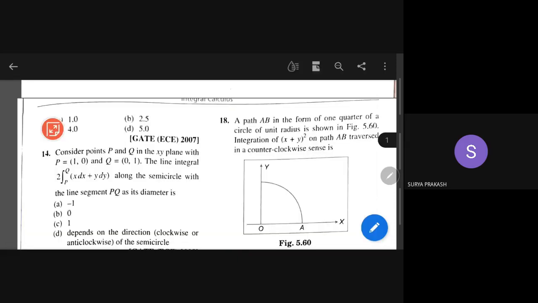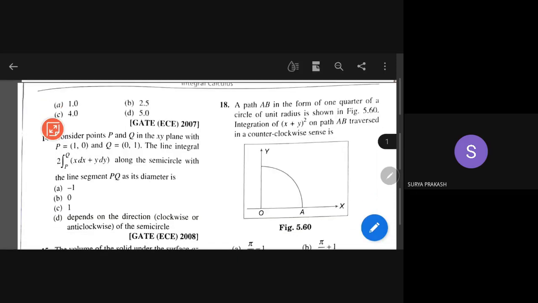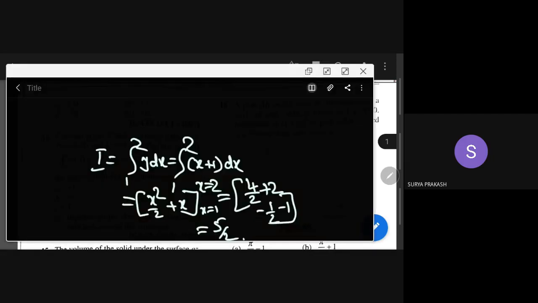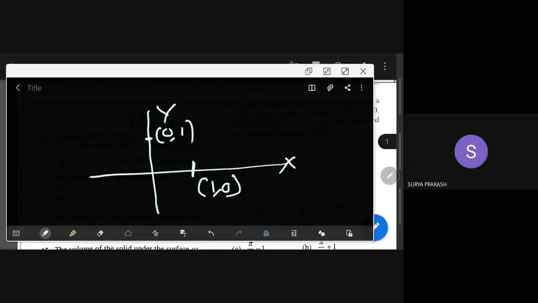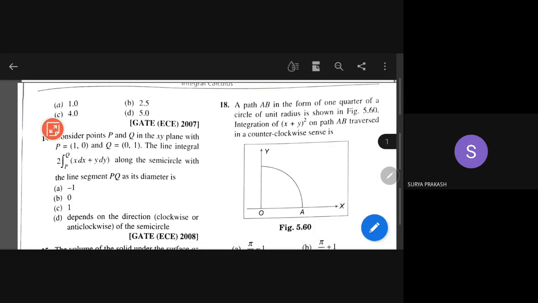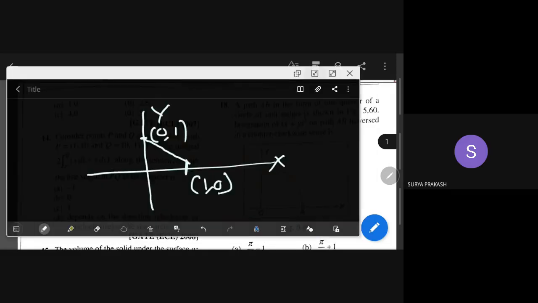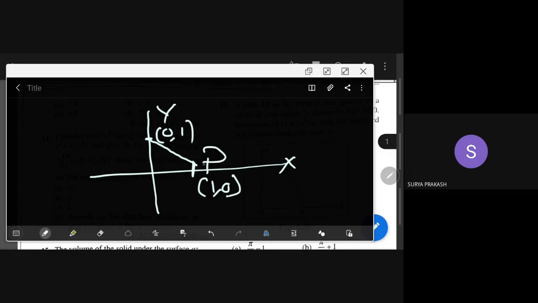Okay, so see here what he's saying. We are in the xy plane, he says, and P is (1, 0) and Q is (0, 1). So when we are in the xy plane, we have the x-axis and y-axis. One point is (0, 1) here, and another is (1, 0) here. He is joining these two points. So what are those points? (1, 0) is P and (0, 1) is Q. So this is P, this is Q.